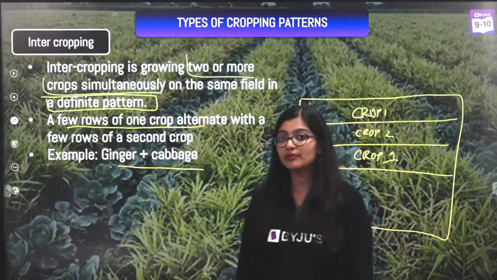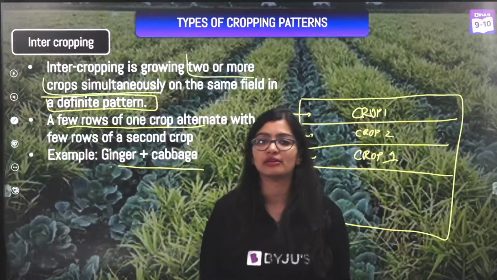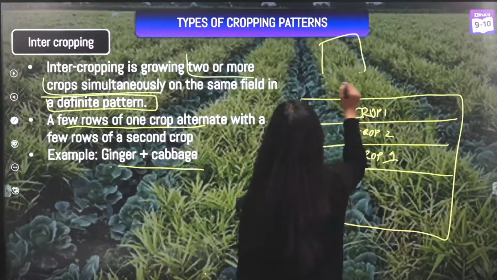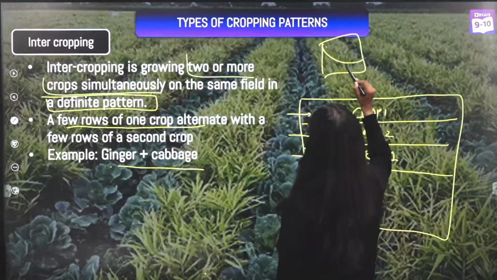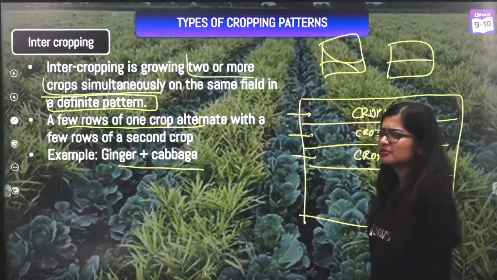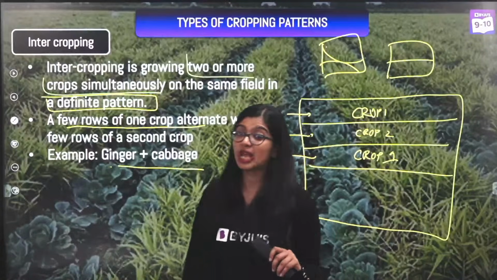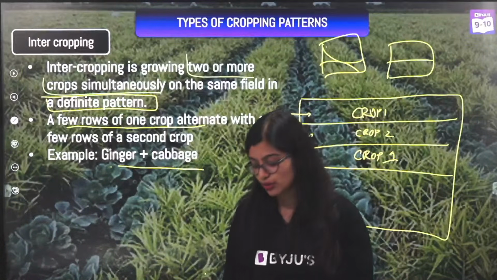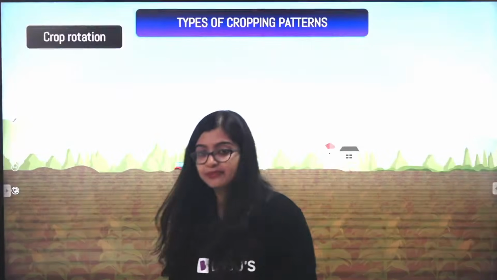So are we clear? In mixed cropping there is no pattern. You can grow something like this. In mixed cropping, I can decide that so much I will grow like this, or I can do half and half, right? I can do anything. There's no set pattern. But in intercropping, there is a set pattern, okay? That is your main difference.